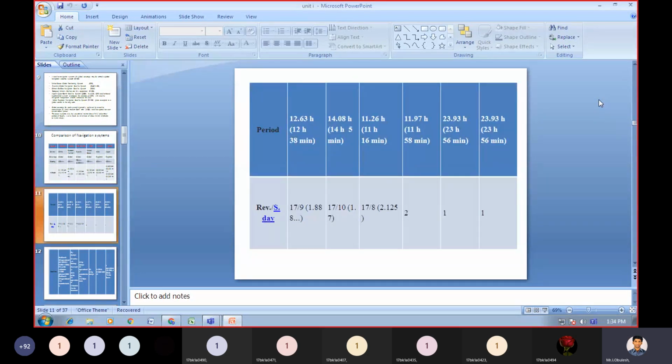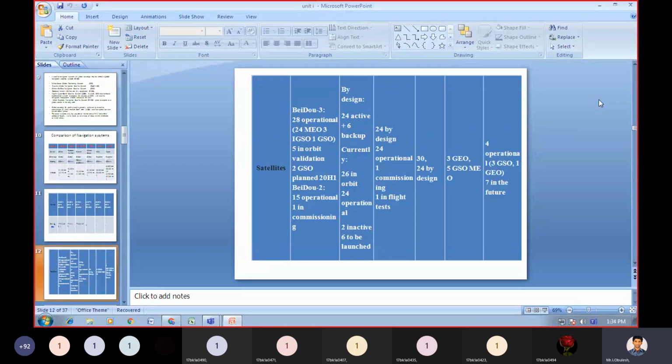Coming to the time period, 11 hours 16 minutes. Then the next, how many satellites are going to be used? 24 by design, 24 operational, commissioning, 1 in flight test. So we are going to use 24 satellites only.